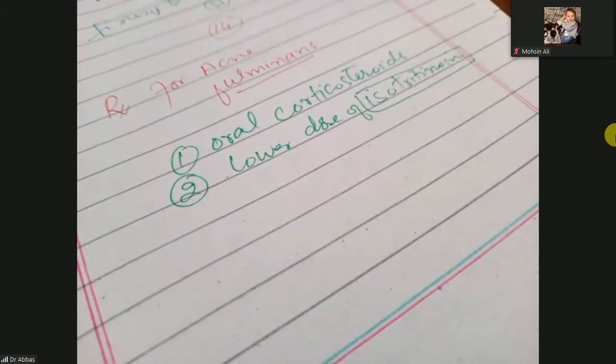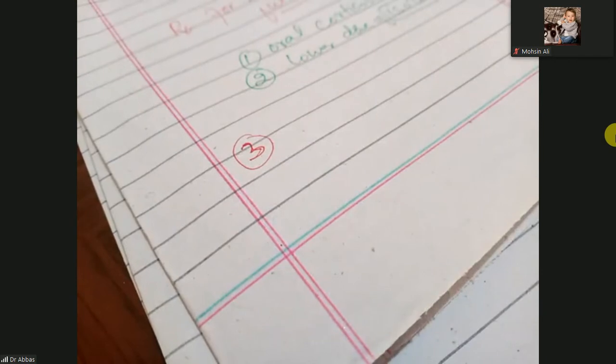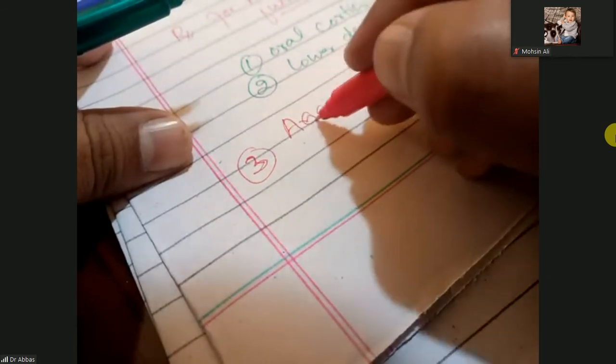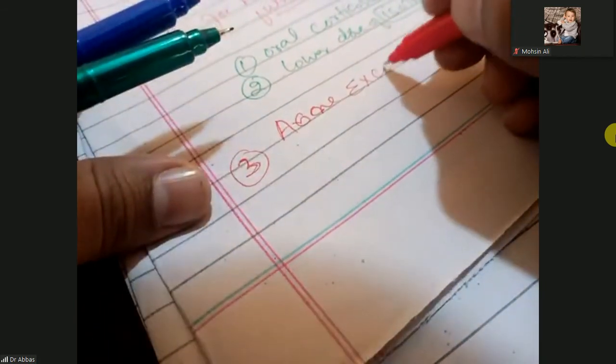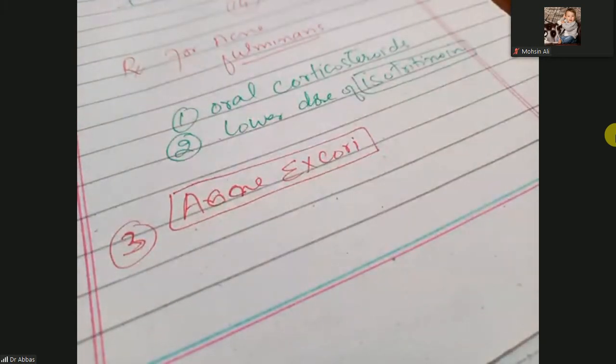Okay, so there are some other variants of acne. The third variant of acne is acne excori, E-X-C-O-R-I. Actually, that is excoriated lesions of acne.